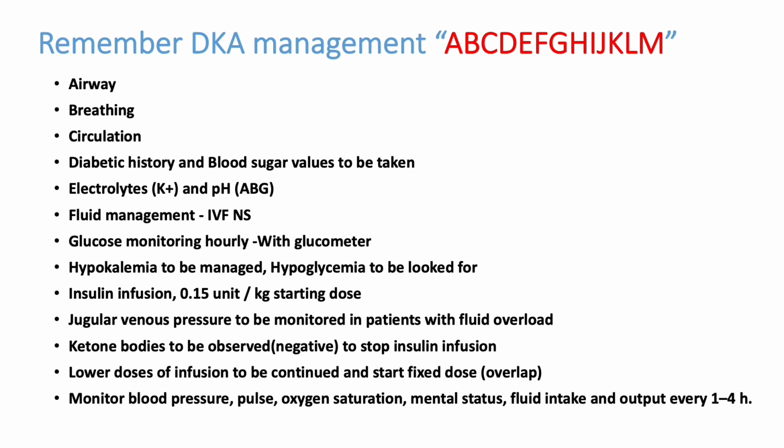Fluid management, glucose monitoring, hypokalemia should be corrected. Insulin infusion can be started. JVP should be monitored in all patients who are having fluid infusion. Ketone bodies should be observed. Lower dose of insulin to be continued till we start the fixed dose. Monitor blood pressure, pulse, oxygen saturation, mental status, fluid status, output every day.